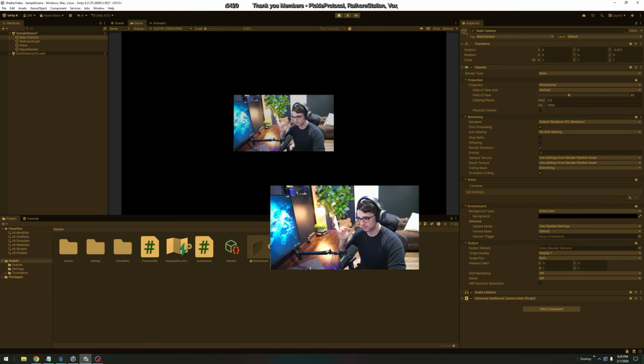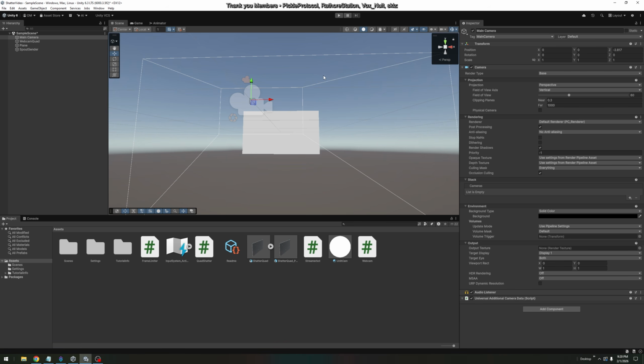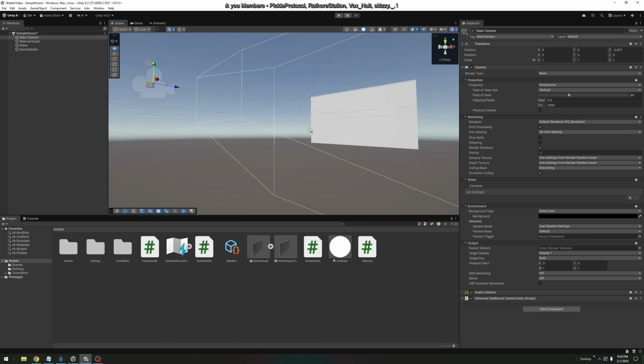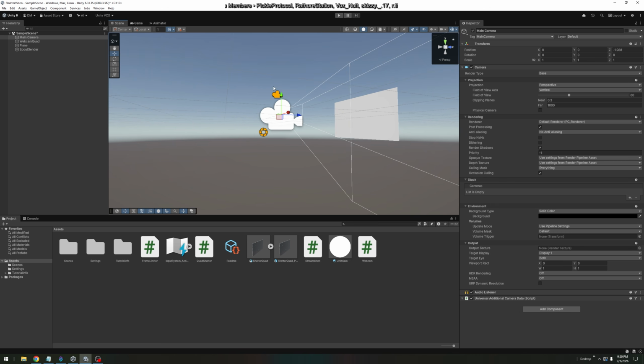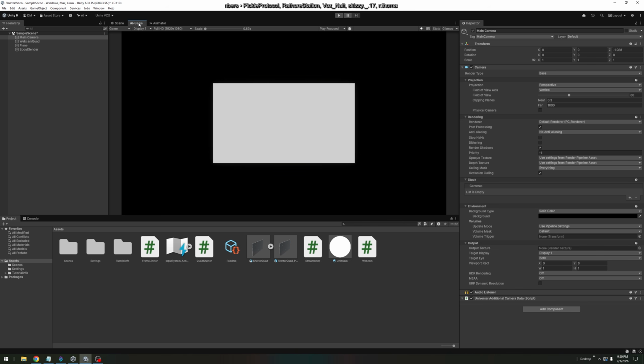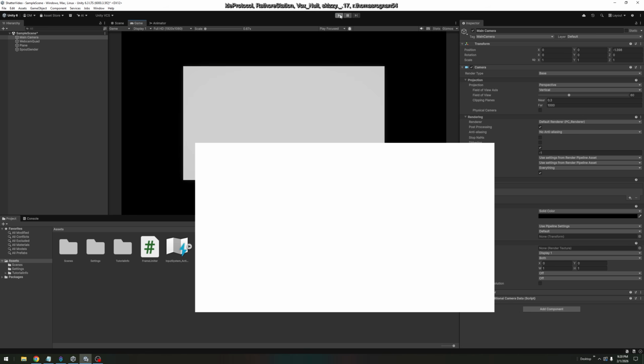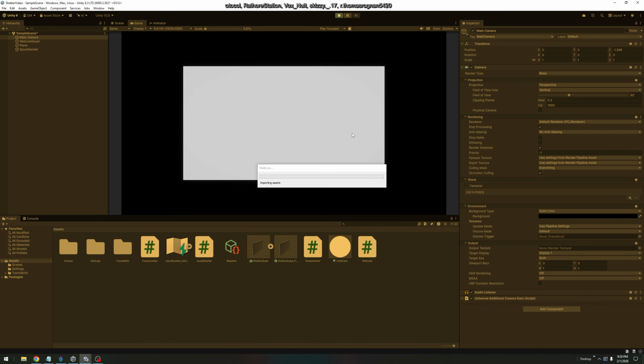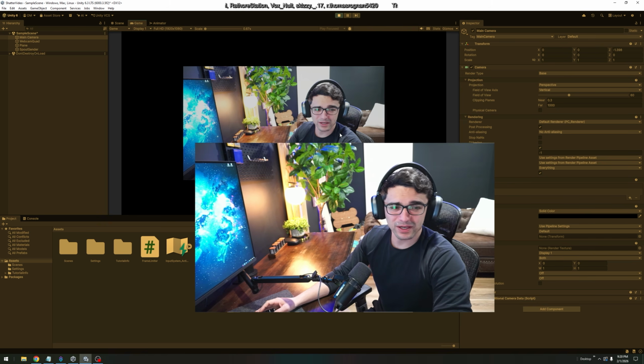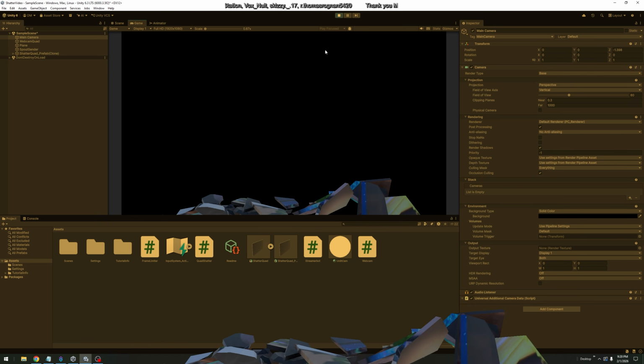Now, if I want this to be bigger, let me pause. Instead of stretching it out in OBS, I can physically move the camera closer to it, right? And you can always check Game right here to see how close it is. Like, no, I want it to be even bigger. Maybe I want it to be that big, right? Now, when I hit play, it's going to be huge. And that is a cleaner way of doing it instead of stretching it out inside your OBS, okay? And again, it's still going to work just like that.